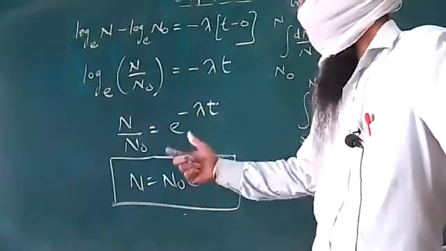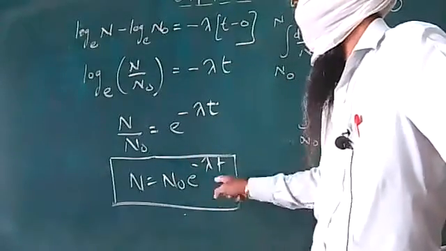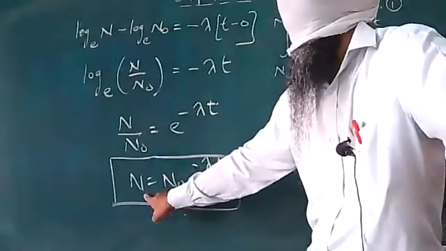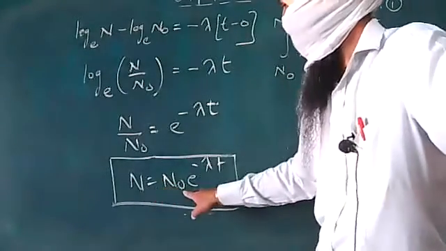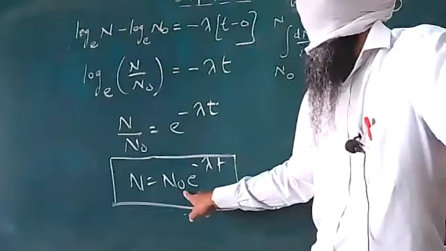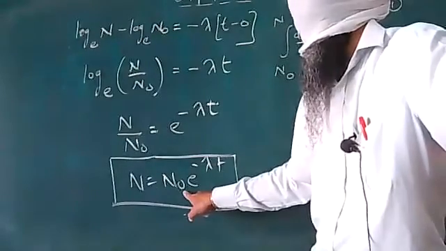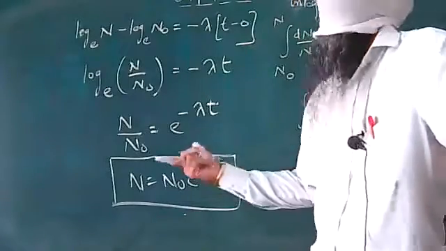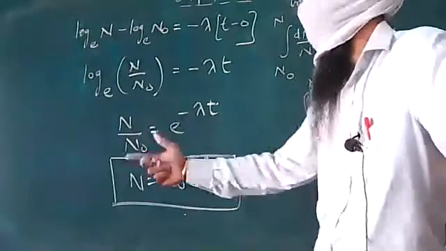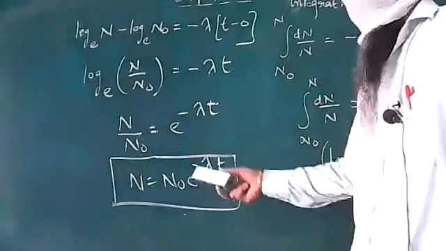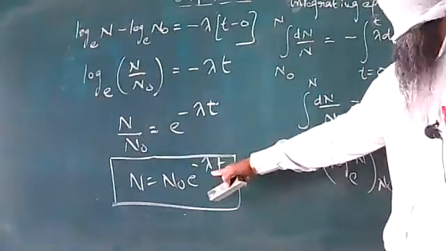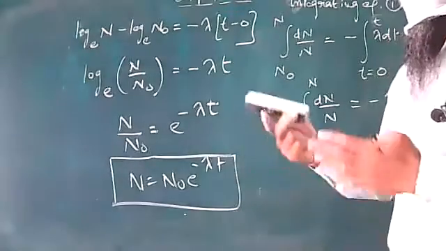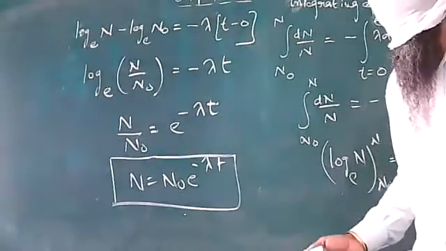And if we want more familiarity with these terms, N is the number of atoms left undecayed at a time t. N naught is the number of atoms present initially when the time is considered to be 0. And lambda is the radioactive decay constant. T is any instant of time at which you are considering this equation. So let us try to know something more about this lambda, what lambda is and how we can get lambda calculated in some other terms.